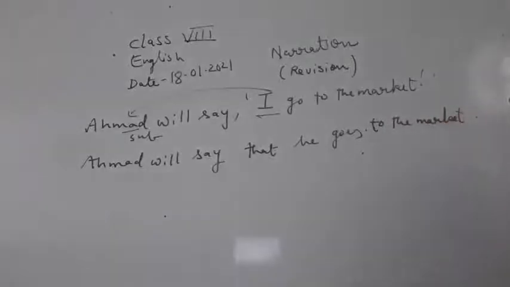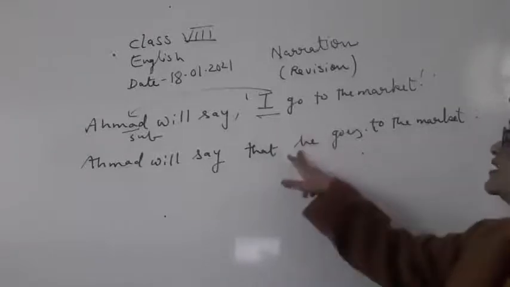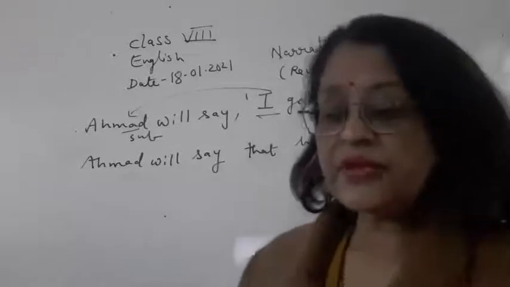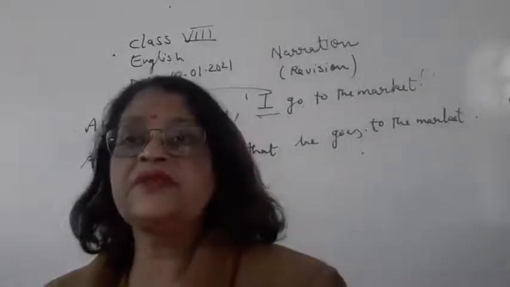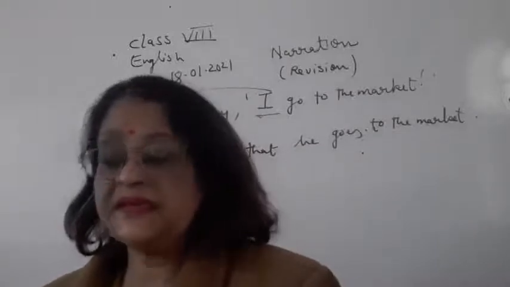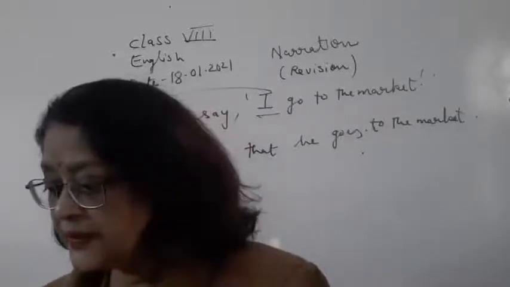So one thing, children, you can see: if the pronoun is changed, the verbs are automatically changed according to the pronoun. Okay, so I think this is clear to you.